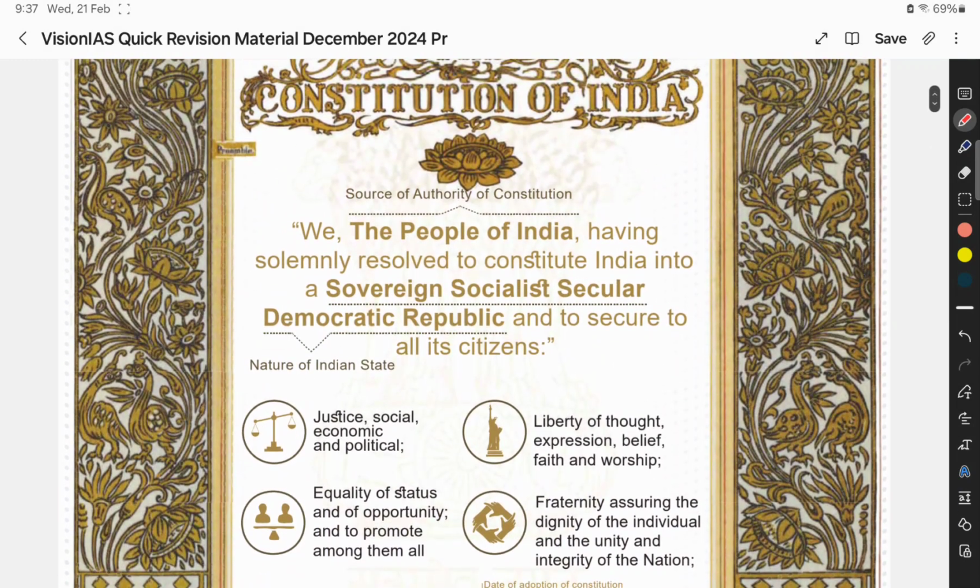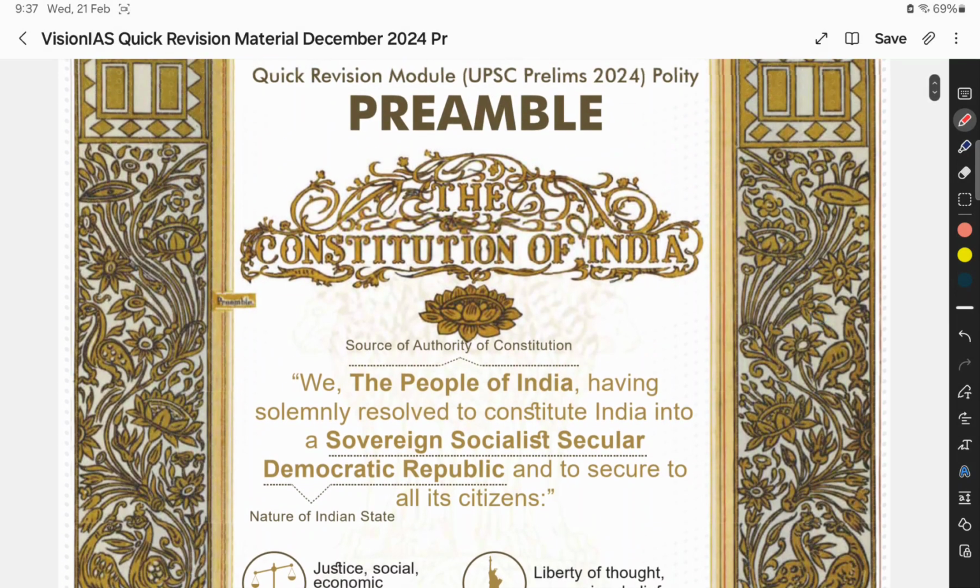Now, preamble. What is the meaning of preamble? Simply, it is like an index. Like for every textbook we have an index page, it is like an index for the Indian Constitution. In the world, the American Constitution, the USA, is the first constitution to start with a preamble. After that many other constitutions have a preamble, but America is the first, and we have taken the preamble